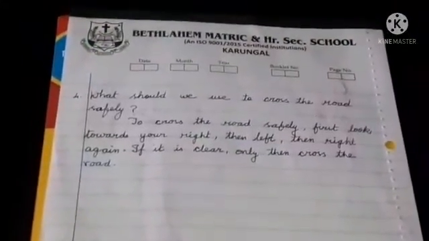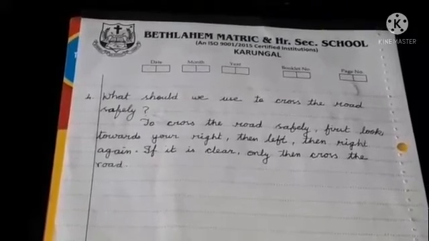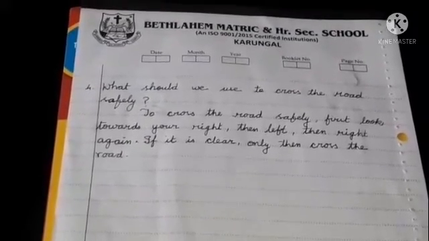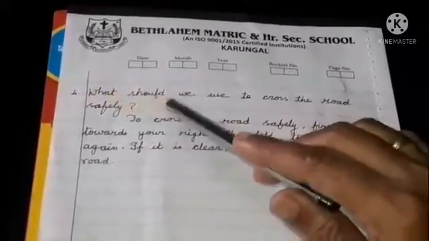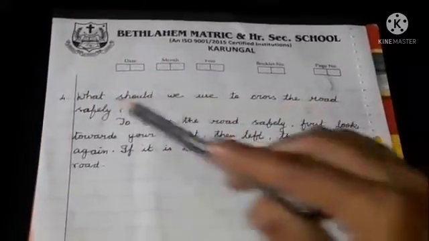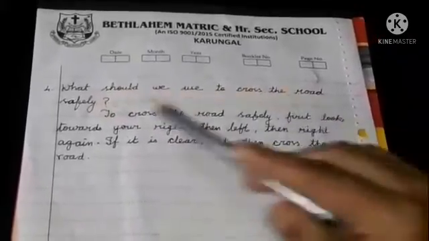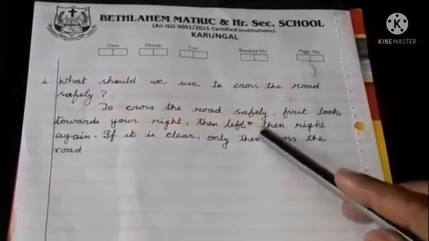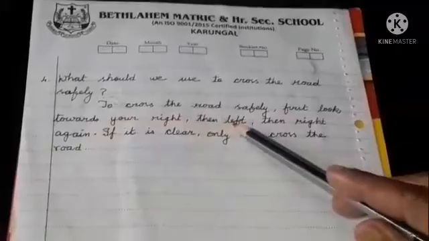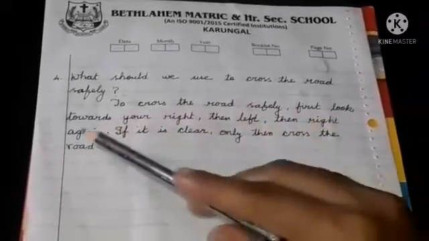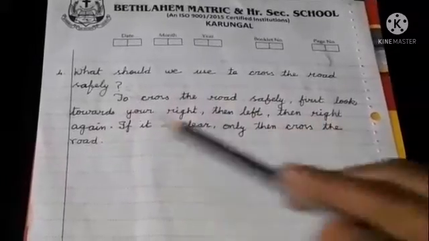Children, take your science booklet. Already we have completed 3 questions in the second lesson, isn't it? Yes. Now you write the 4th question. What should we use to cross the road safely? To cross the road safely, first look towards your right, then left, then right again. If it is clear only, then cross the road.